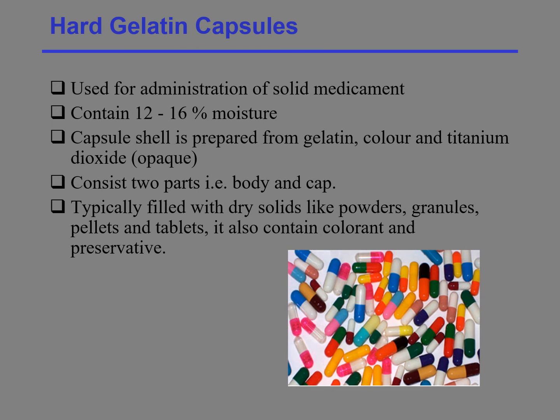Hard gelatin capsules are used for administration of solid medicament. They contain 12 to 16% moisture. The capsule shell is prepared from gelatin, color and titanium dioxide, which is an opaque agent. It consists of two parts, that is body and cap. These hard gelatin capsules are typically used to fill dry solids like powders, granules, pellets and tablets. It also contains coloring agent and preservatives.